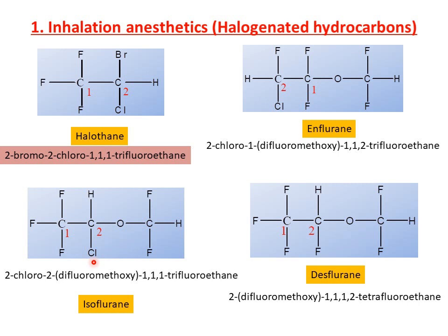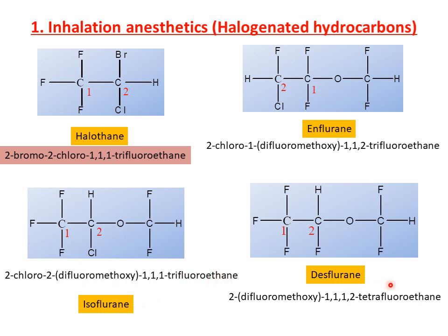So the major difference between enflurane and isoflurane is that we just have to change the position of this chlorine. From the second carbon atom, it is shifted to this carbon atom, and finally we get this molecule, nothing but isoflurane. So the chemical name of isoflurane is 2-chloro-2-difluoromethoxy-1,1,1-trifluoroethane. This is the chemical name for isoflurane.